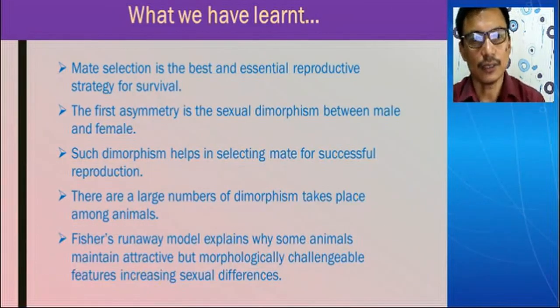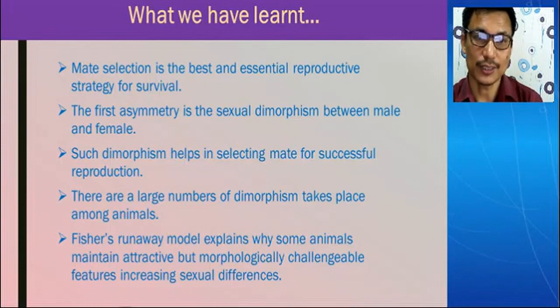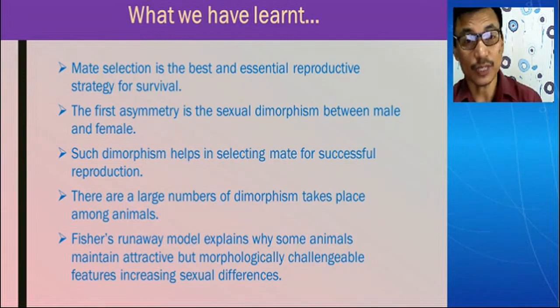So what we have learned here is that mate selection is the best and essential reproductive strategy for survival. That is the first point that we have to concentrate on. But our topic is sexual dimorphism, and the first asymmetry is the sexual dimorphism between male and female. And the root of this asymmetry is mate selection. Why is the difference coming? Because there is a selection, a competition. So everyone has to maintain a competitive structure. So dimorphism is coming, asymmetry is coming. And such dimorphism helps in selecting a mate for successful reproduction. This is the third point you have learned.